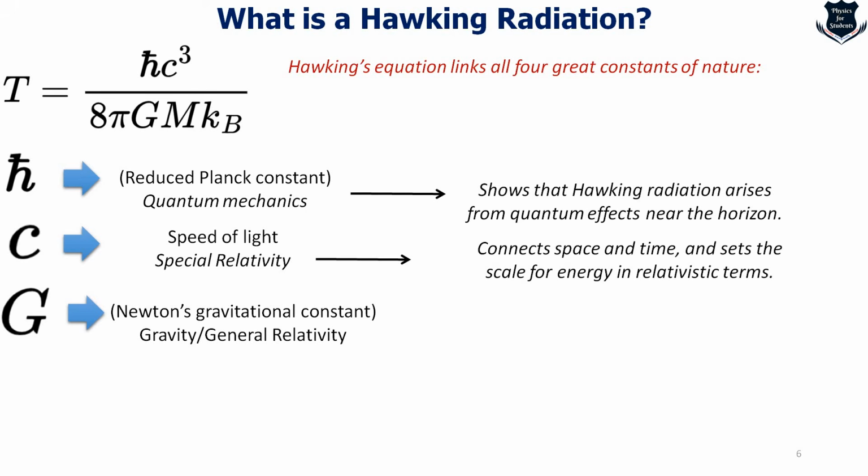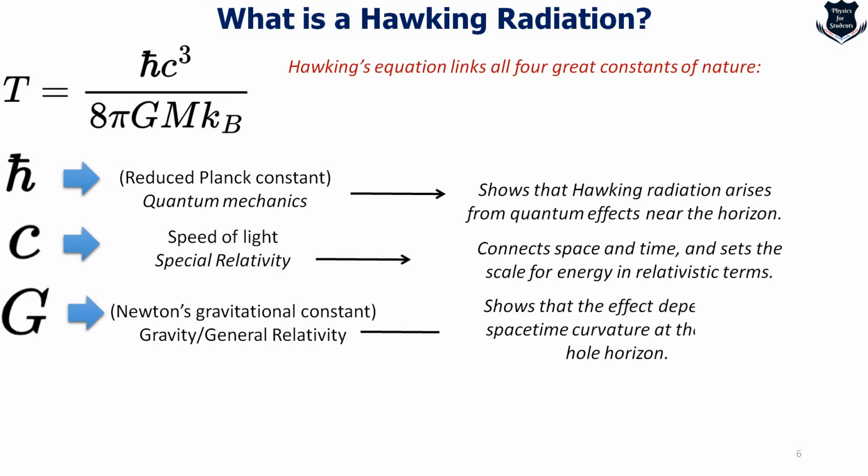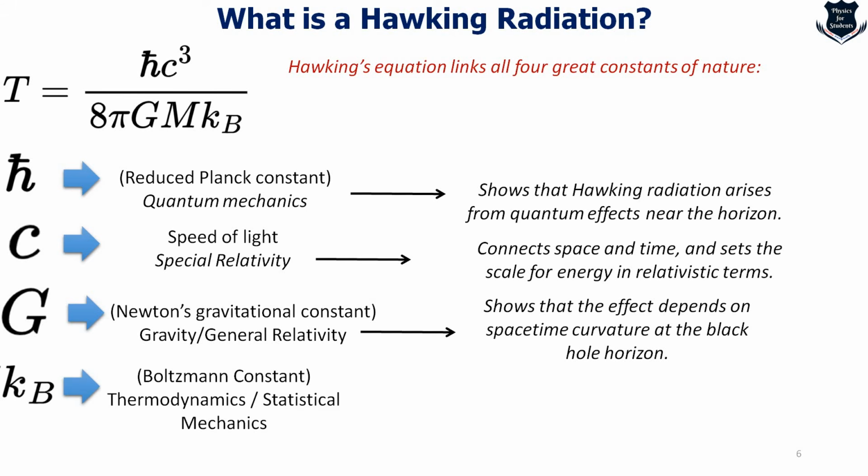G, the classical Newtonian constant, which is also used by Einstein in general relativity, shows that this equation heavily depends on the space-time curvature and the black hole's event horizon. And then comes k_B, the Boltzmann constant, which converts the energy of the radiation into what we call a temperature.